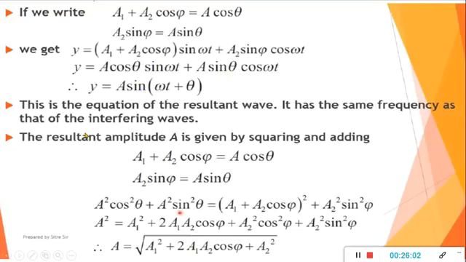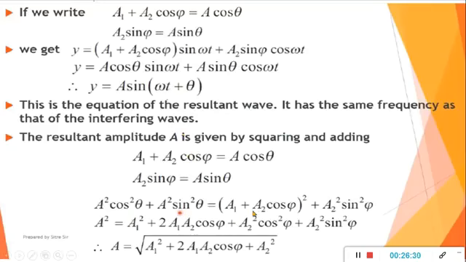This is in the form of sin A plus B. Now equation of resultant wave. To find the resultant amplitude, जो अज्यूम किया था, इनको स्क्वायर करना है और ऐड करना है. So this is a square cos square theta, a square sin square theta, a1 plus a2 cos phi the whole square plus a2 square sin square phi. Taking a square common, in bracket it will be remaining cos square theta plus sin square theta, which is nothing but equals to what, 1.